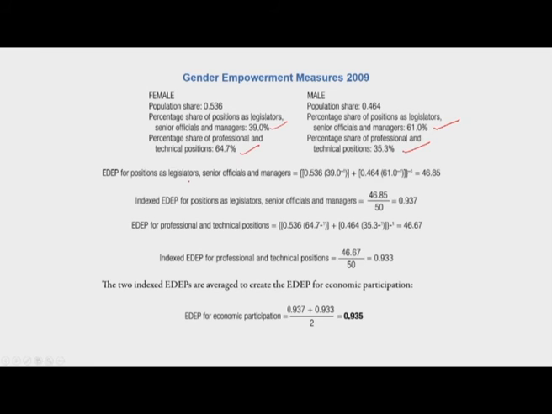So the EDEP is calculated for each of these and then indexed to the value of 50%, which comes out to 0.933, and this is the EDEP for legislators, senior officials and managers 0.937, and then a simple averaging out is done for EDEP for economic participation because you have so many indicators here. So that comes out to 0.935.